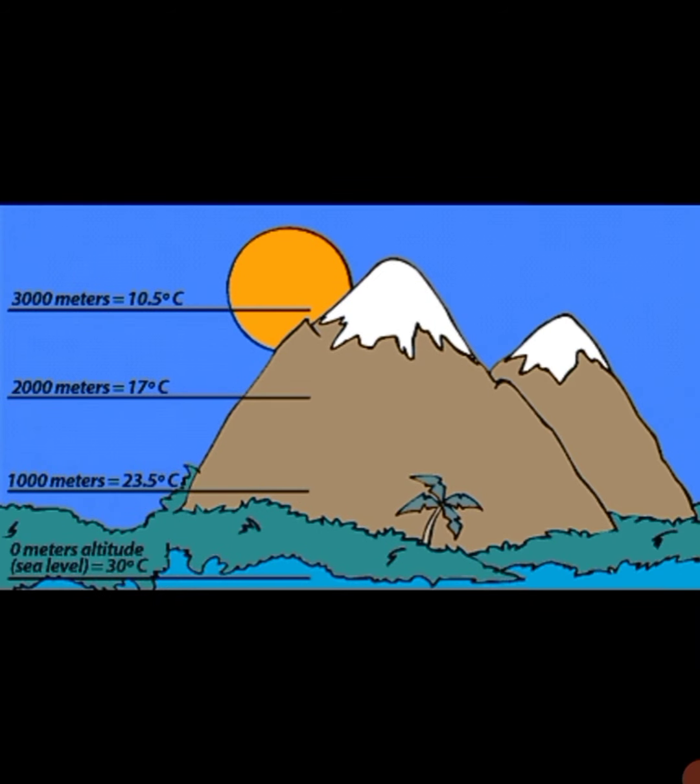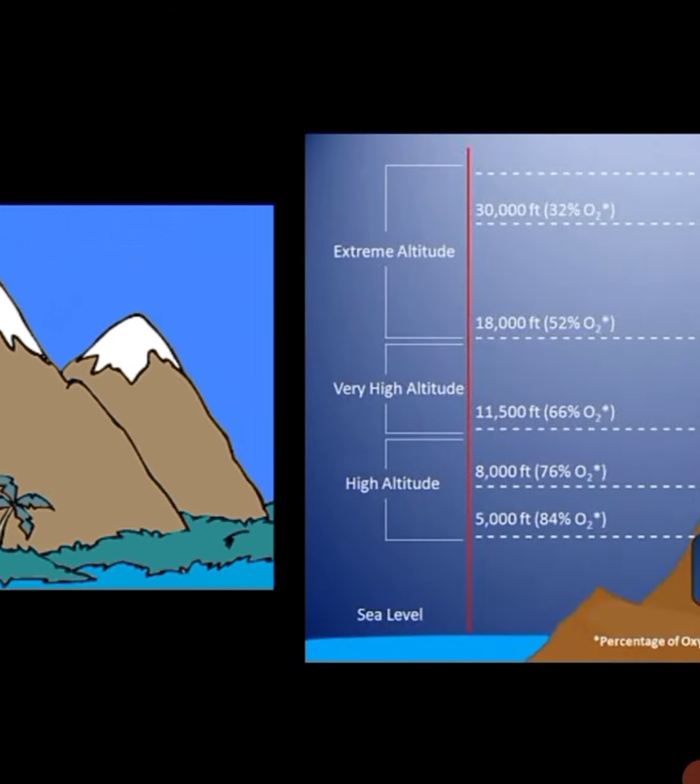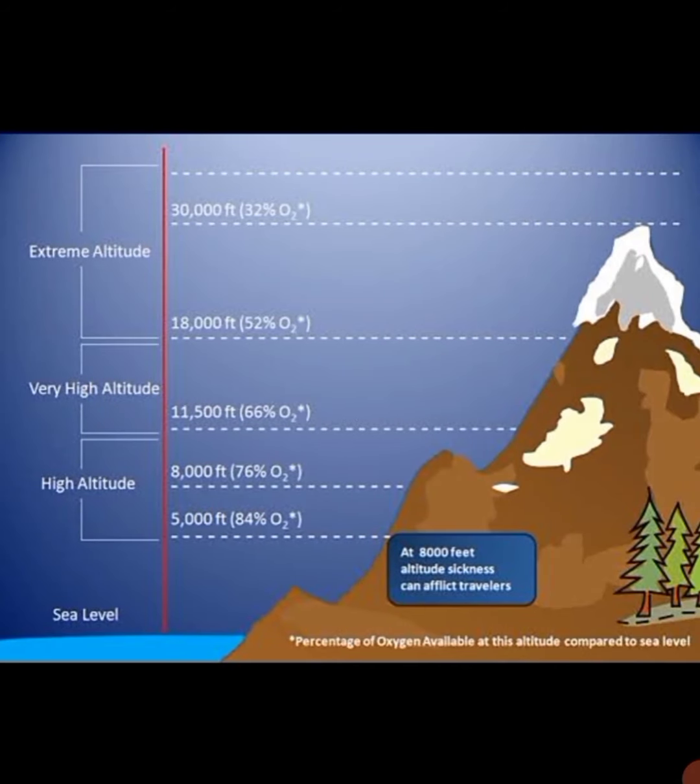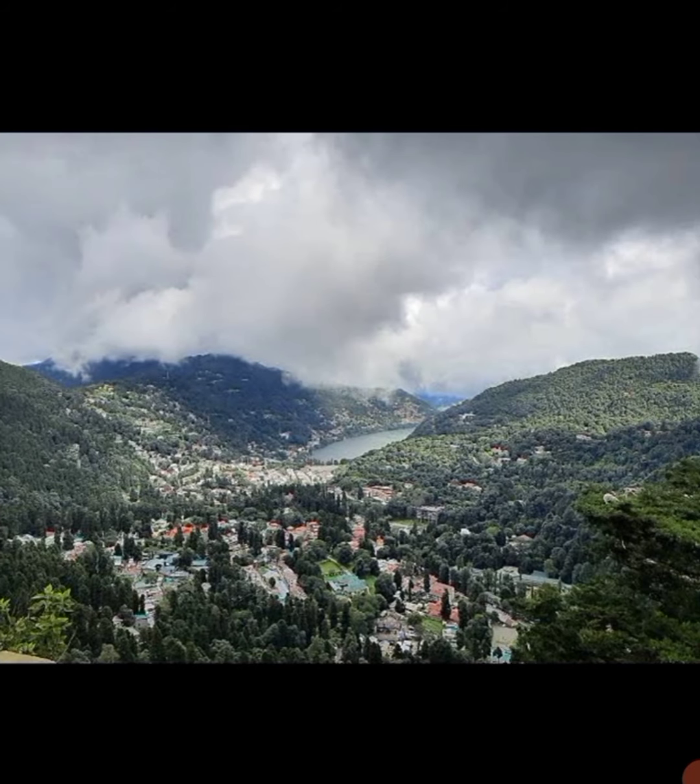The next one is altitude, or the height of the land. It also affects the climate. Highlands like mountains are much cooler than places near the sea. For example, a hill station like Nainital. Have you seen Nainital? It's a very cool place and it is cooler than Delhi because it is located at a higher altitude. So we can say that higher altitude affects the climate.